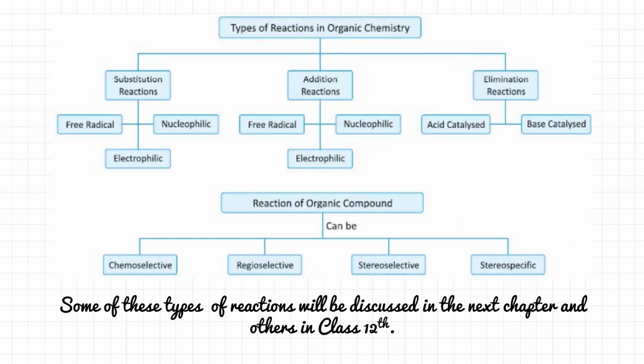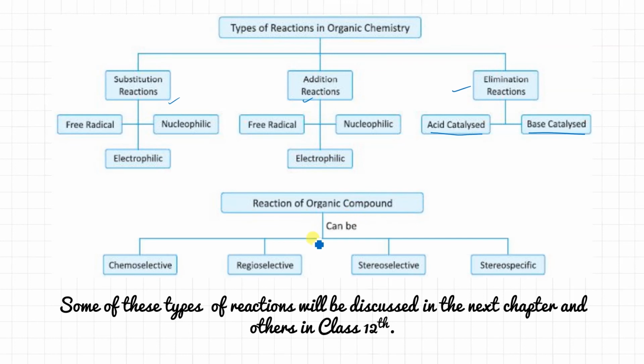Now, the types of reactions in organic chemistry that we will learn. A few reactions we will learn in the next chapter, and the maximum we'll do in class 12th. The types are substitution reaction, addition reaction and elimination reaction. We will do a few of these, but we will not do all types. Substitution reaction can be of 3 types: free radical, electrophilic, nucleophilic. Addition can also be of 3 types, and elimination reaction will be of 2 types only: acid catalyzed and base catalyzed.